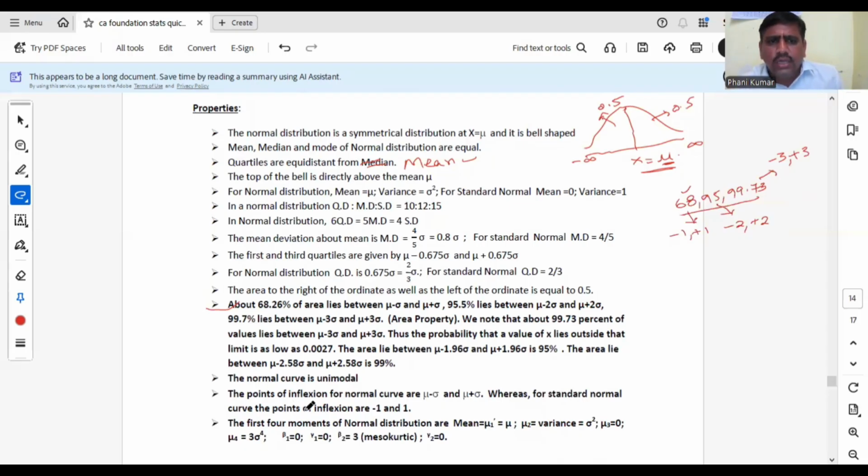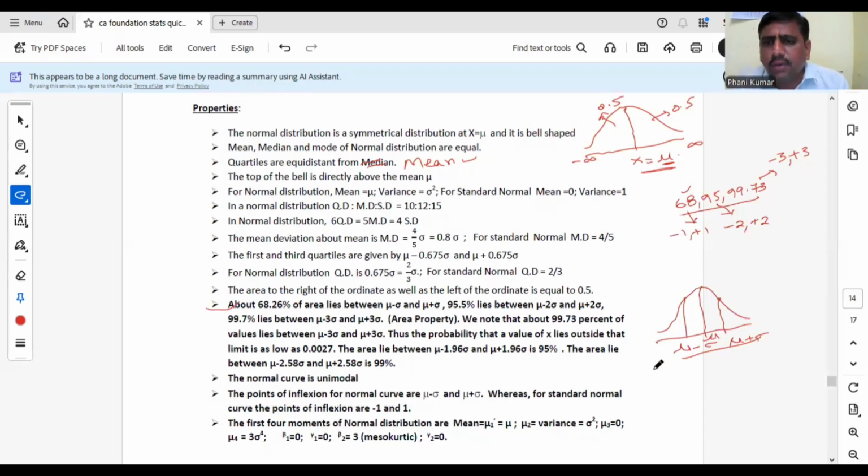Points of inflection. What is meant by points of inflection? In the normal curve, the curve is like this, like a cup, a bell shape. That cup shape will become a cap shape at two edges. These two edges are known as points of inflection: mu minus sigma and mu plus sigma. Exactly in the center there will be mu. Left side is mu minus sigma, right side is mu plus sigma. Points of inflection of normal are mu minus sigma and mu plus sigma.